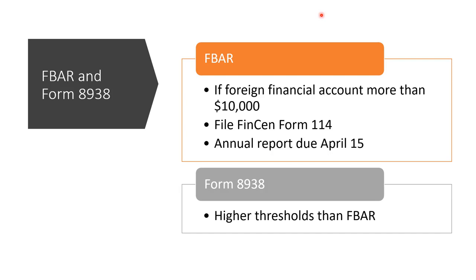Generally, an account at a financial institution located outside the United States is a foreign financial account. The FBAR is an annual report due April 15th following the calendar year reported. Taxpayers are allowed an automatic extension to October 15th if they fail to meet the FBAR annual due date of April 15th. They don't need to request an extension to file the FBAR.